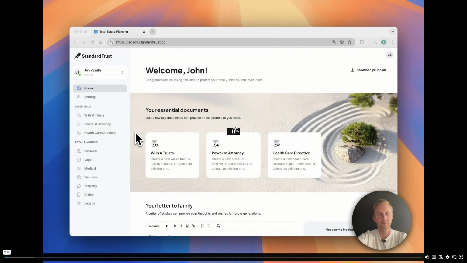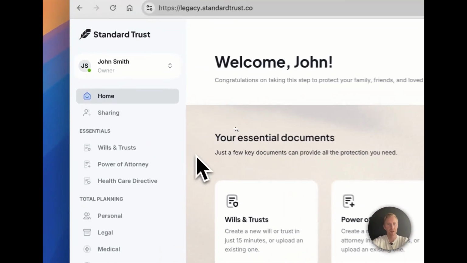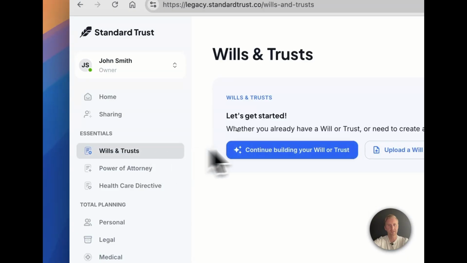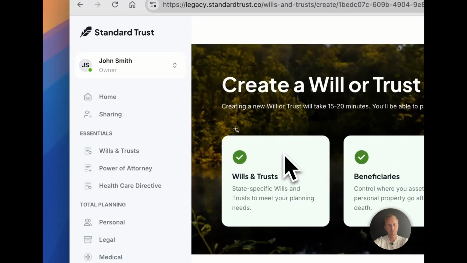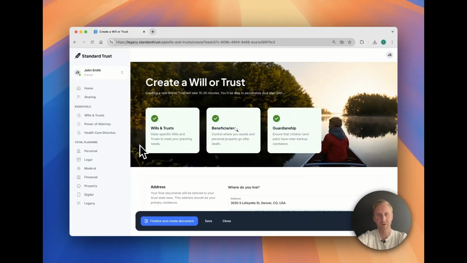This is going to be a quick video on creating a will or a trust, and we'll deep dive into some of the features that are available there. So from the client's app on the home page, you can click Wills and Trusts, then continue building your will or trust.